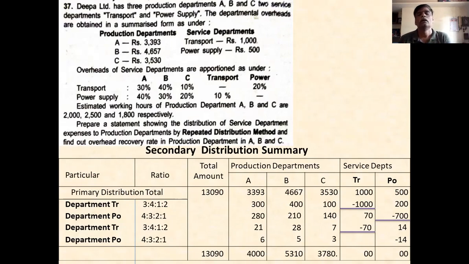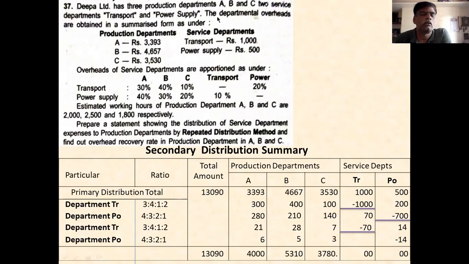This is the repeated distribution method. And one more thing they ask to calculate: prepare the distribution summary of service departments under the repeated distribution method and find out the overhead recovery rate. If they ask to calculate the overhead recovery rate, you write the overhead divided by hours.